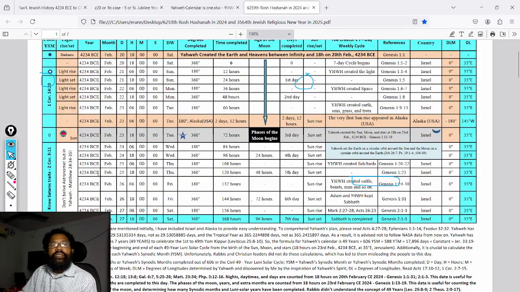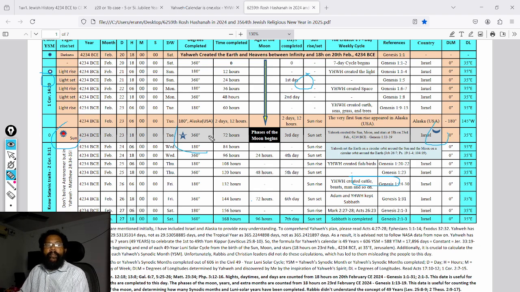You can study in this table. YAHWEH created the sun, moon and stars strictly at 18 hours on 23rd February 4034 BC. So this is the star. See this one, this is the star. This is the sun, this is the star, this is the moon. YAHWEH created the sun, moon and stars.